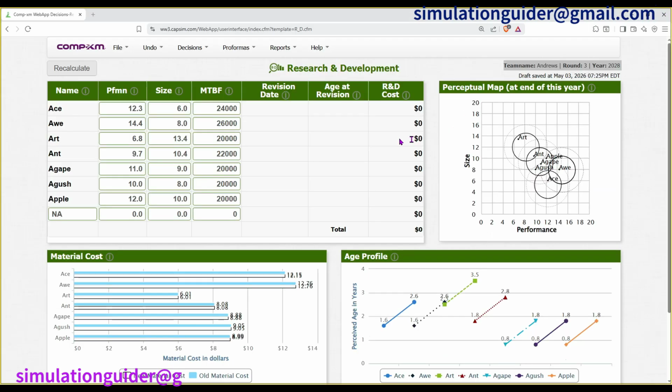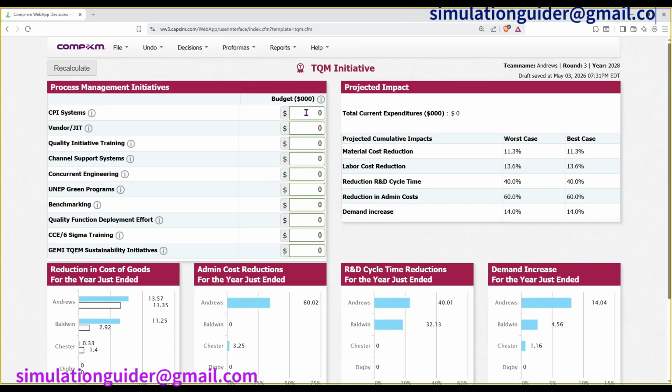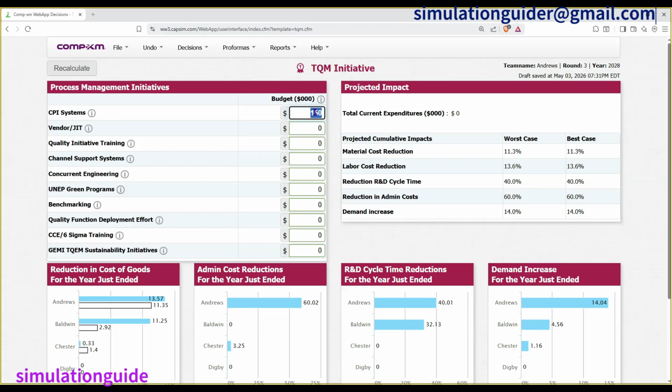So I'll go back to the decision. These are our decisions. After keenly going through the report, I decided to come up with these decisions for the current round. First of all, I'll use this strategy. I'll start with the TQM side. For the TQM, I want to give 1,500 for all of them.